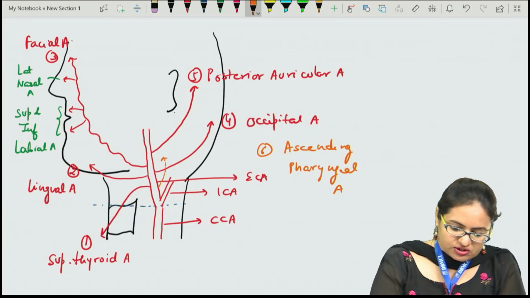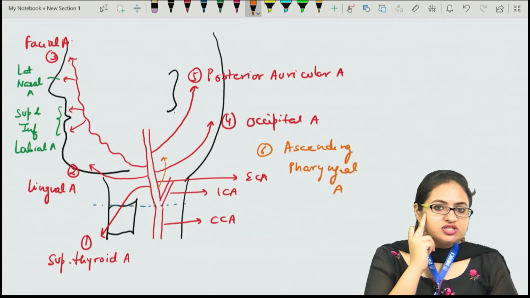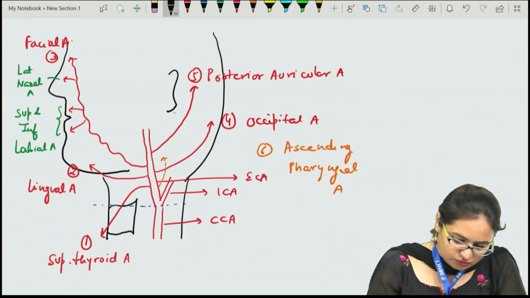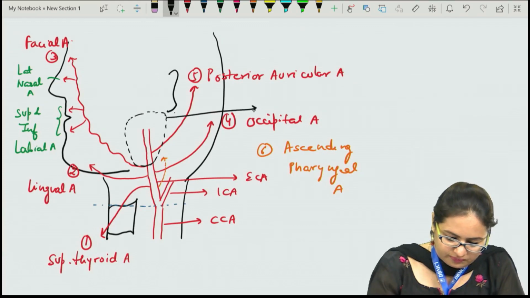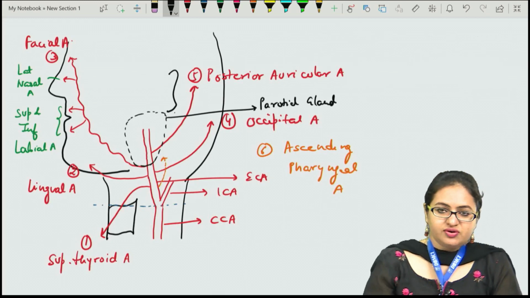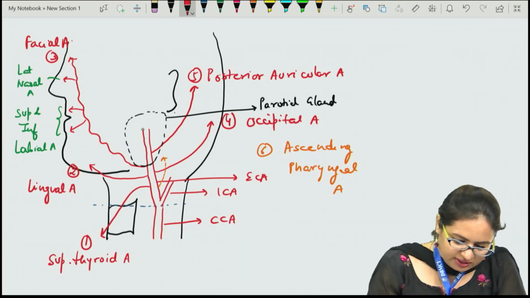Now as this external carotid artery is going above towards the face, it passes through the substance of the parotid gland, which is present over here. Within this parotid gland, it gives two terminal branches.